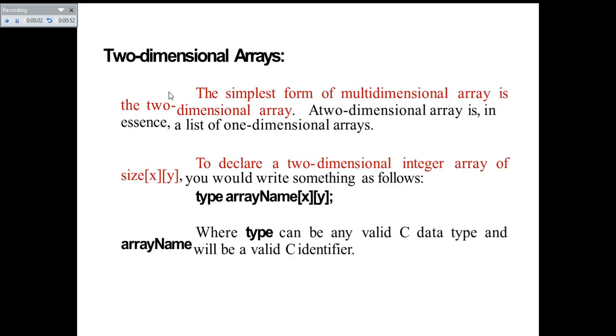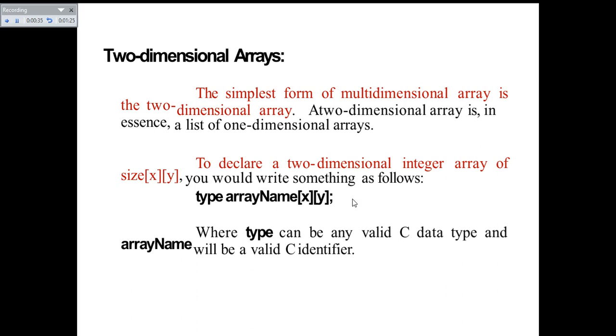Now we can see the two-dimensional initialization, that is, about two-dimensional arrays. The simplest form of multi-dimensional array is the two-dimensional array. A two-dimensional array is in essence a list of one-dimensional arrays. To declare a two-dimensional integer array of size x of y, you would write something as follows. If you want to declare a two-dimensional array, you should use the same syntax, but after the array name you have to give two subscripts inside the square brackets.